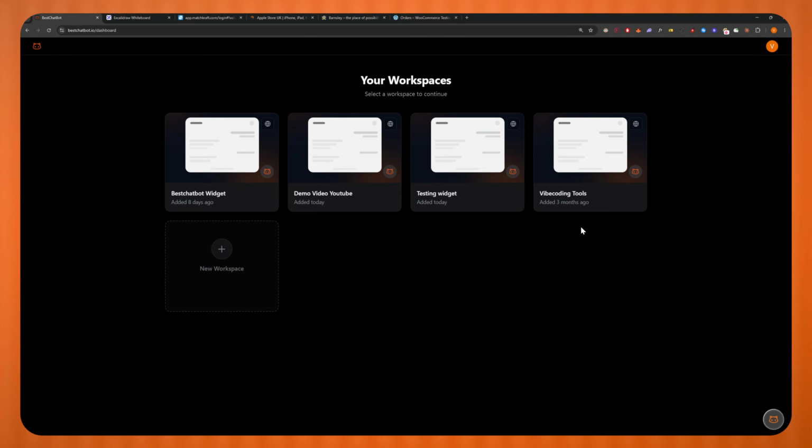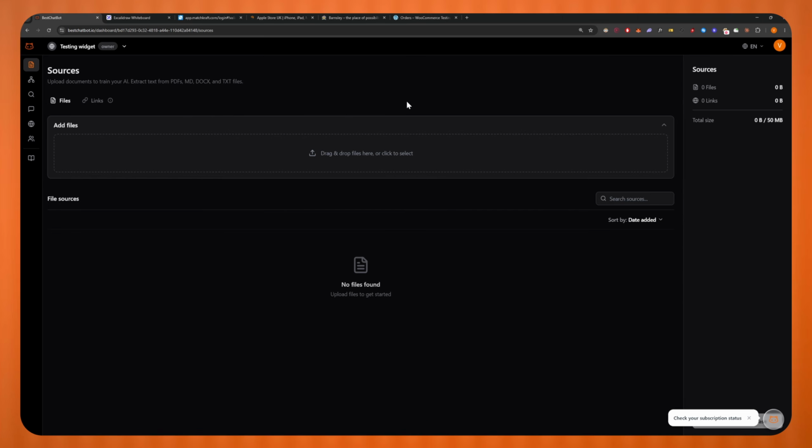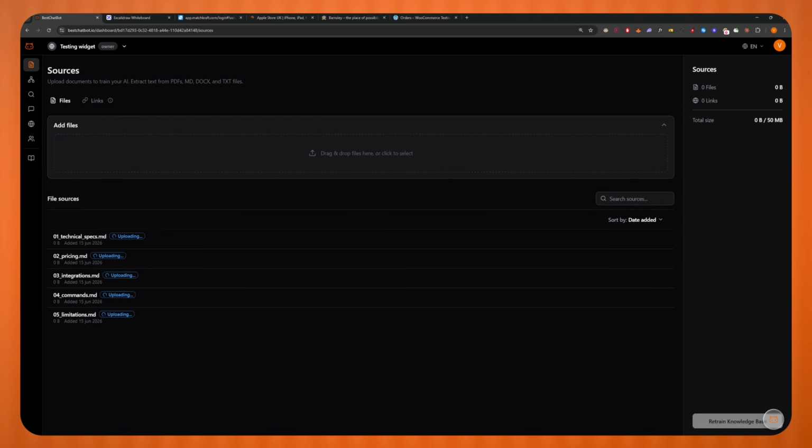I'm going to click on done, and let's click on the widget, which is this one, testing widget. The whole dashboard is going to be a whole different video, so don't worry about this. But long story short, you have the file upload and the links. Under files, I'm going to click on upload files, and I'm going to drag and drop five markdown files. Keep in mind, you can only add TXT, DOCX, PDF, and markdown files. Any others will be rejected. And I'm going to click on retrain knowledge base. This is going to take a couple of minutes, and I'm going to be right back whenever it's done.